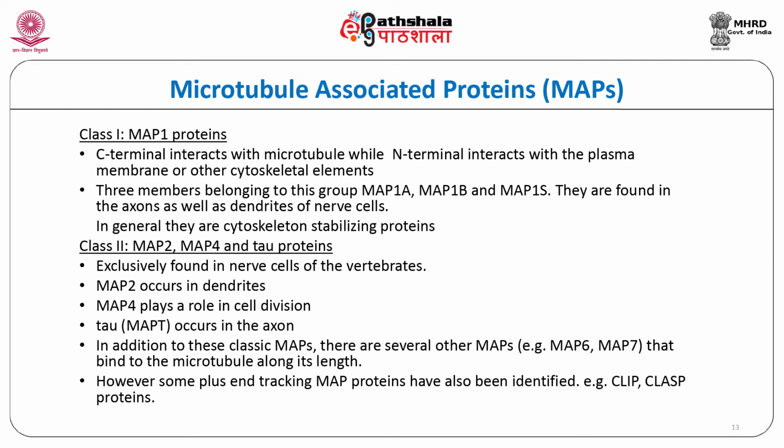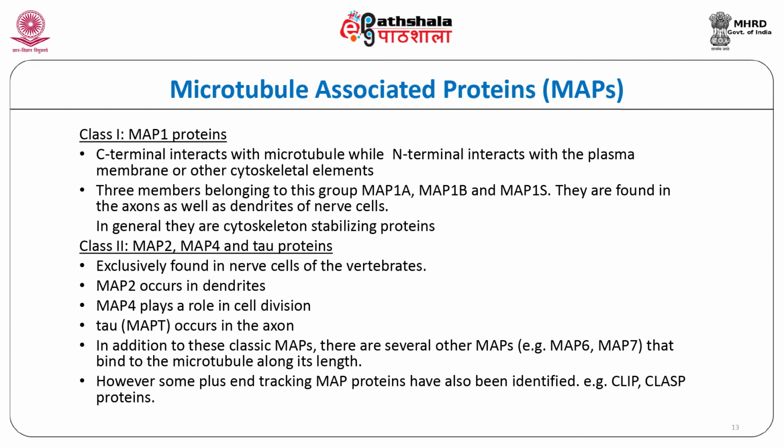Microtubule associated proteins, that is MAPs. Some of them bind to either the plus or the minus end, while others can bind anywhere throughout the microtubule lattice. These are broadly divided into two classes. Class 1: MAP1 proteins.